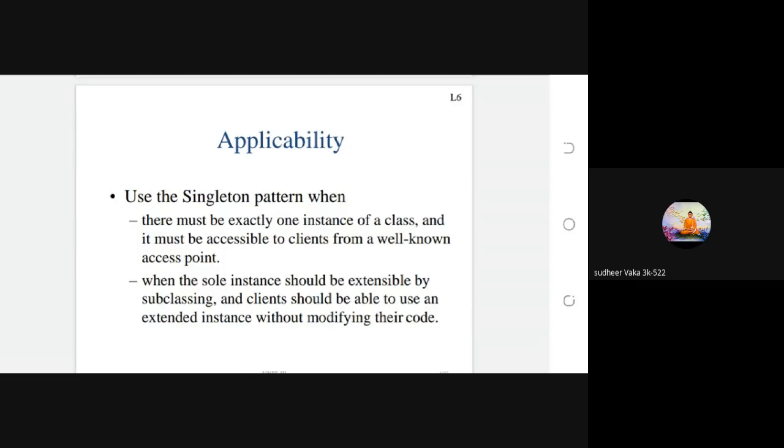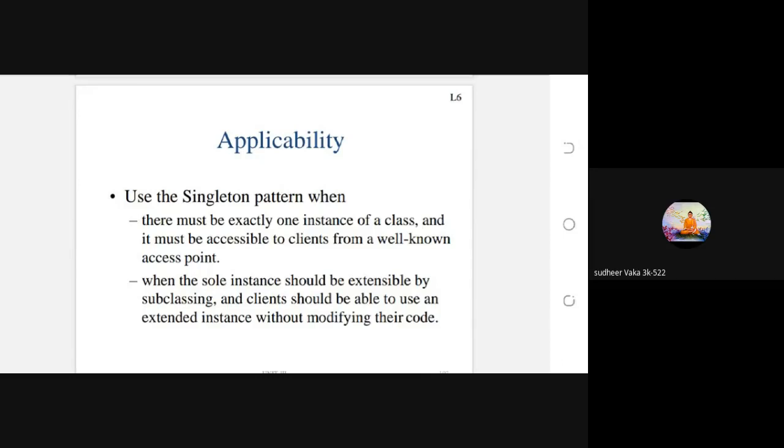Next, you see, the sole instance should be extensible by subclassing, and clients should be able to use an extended instance without modifying their code. From this point, you can create the single instance for the class. At that time, the client wants to extend that instance. Extending that instance means subclassing.